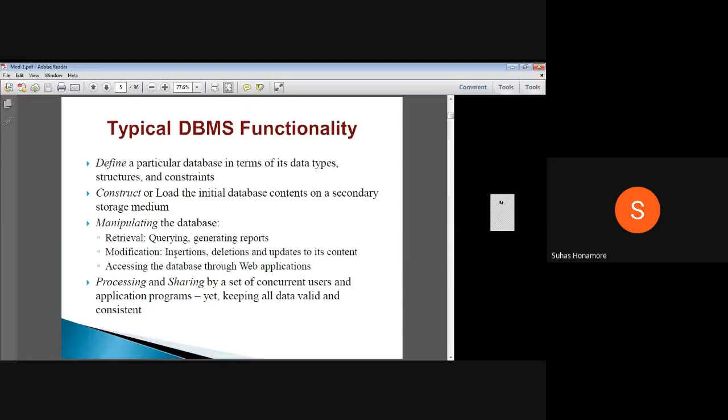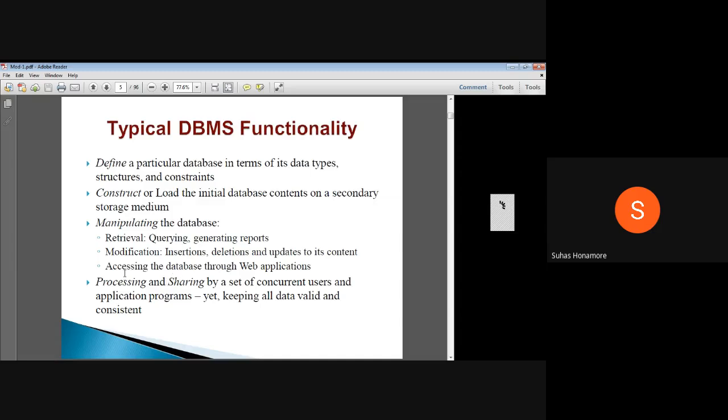Then modification. Can I modify anything? Here in modification, we again have three things. I have a table, let's say it contains two rows and three columns. Now I want to insert a third row. Suppose I want to delete one or two rows, that is the deletion part. And one more thing is update. Already you have the row, and in that one particular cell you want to modify it. That is an update. So you can insert, that is add, or delete, or modify an already existing value. These three together we call modifications.